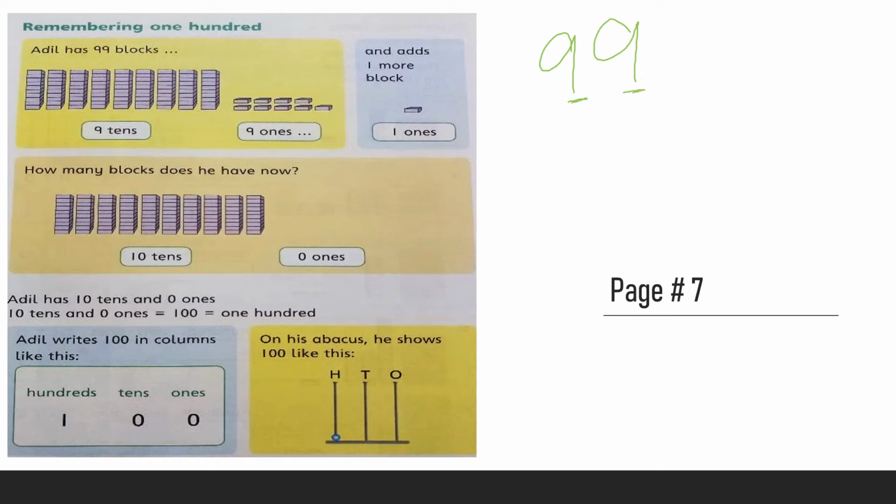Okay, what happens if I add one more block here? Then how much does it become? 99 plus 1 becomes 100.